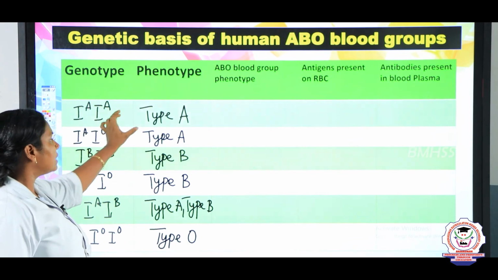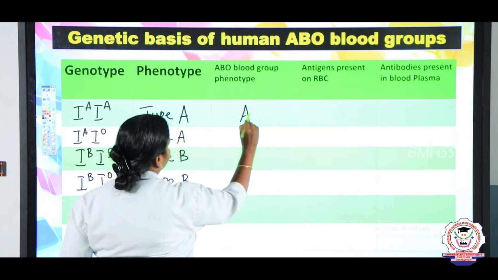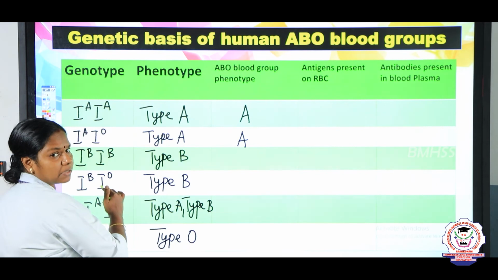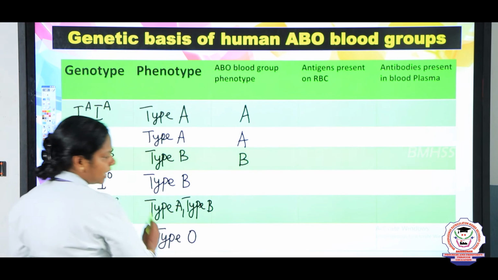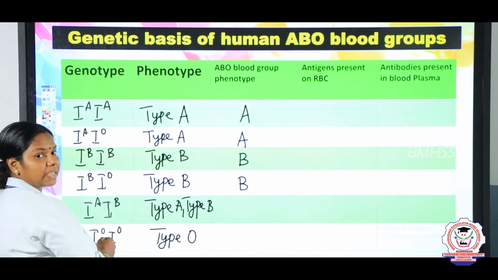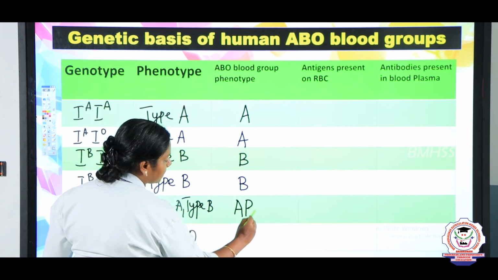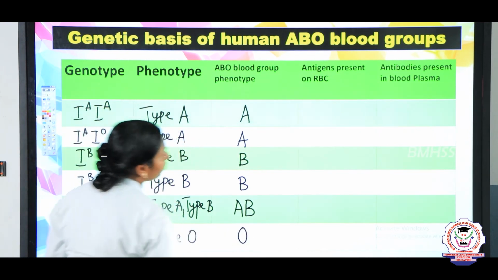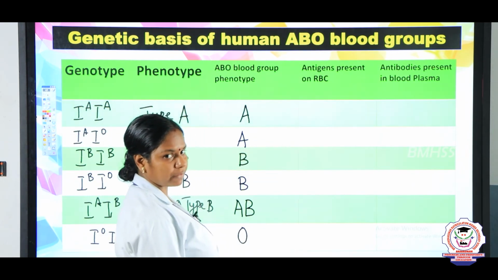The person with the phenotype type A possesses the blood group A, again the blood group A. With the type B and with the alleles IB, we can say a person possesses the B blood group, and here also B blood group. Next, the person with the alleles IA IB, we can say the person possesses the blood group AB, and IO IO, O blood group. So now we know that antigens will always be present on the surface of the RBC.